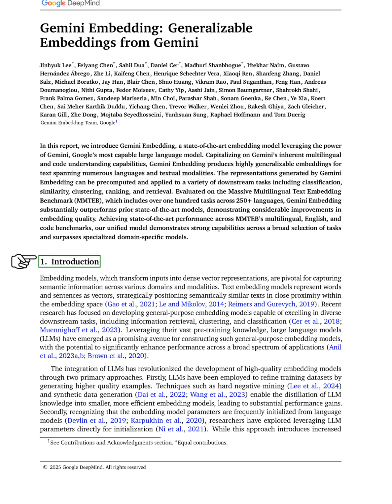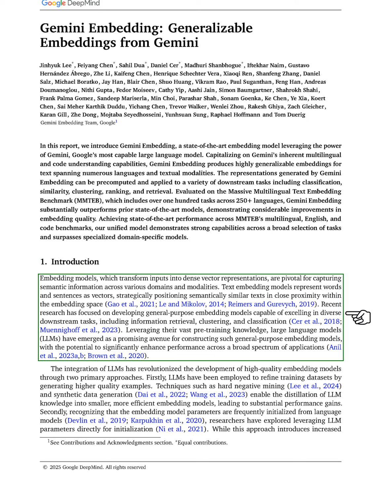Section: Introduction. In this section, we discuss embedding models, which are essential for converting inputs into dense vector representations that capture semantic information across different areas. Text embedding models represent words and sentences as vectors, placing similar texts close together in the embedding space.